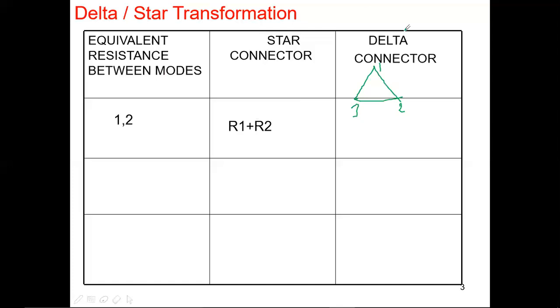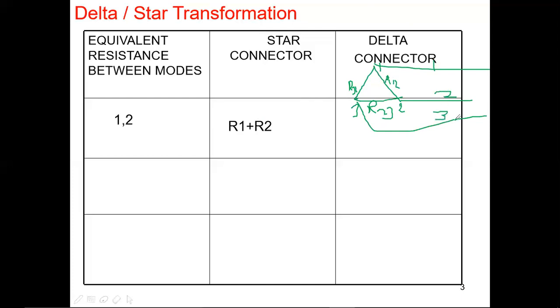What is the value of resistance between 1 and 2? R12, R23, R31. These resistances will be there, and these are the leads outside: lead 1, lead 2, lead 3.